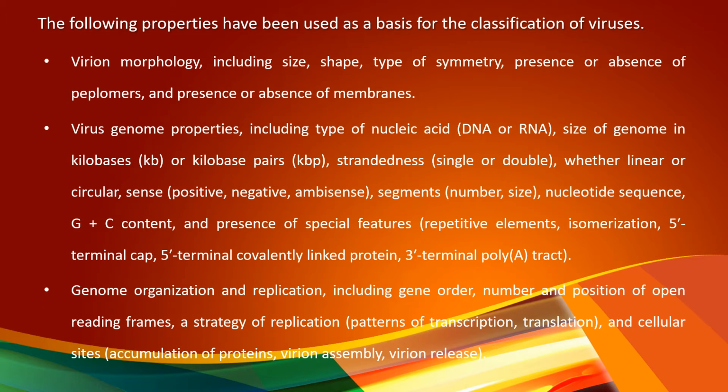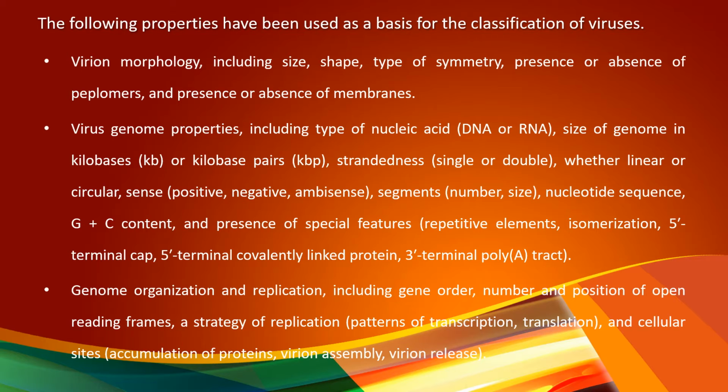Some properties are used as a basis for the classification of viruses. One is virion morphology, including size and shape. Shape means whether it is a spherical, filamentous, or rod-shaped virus.